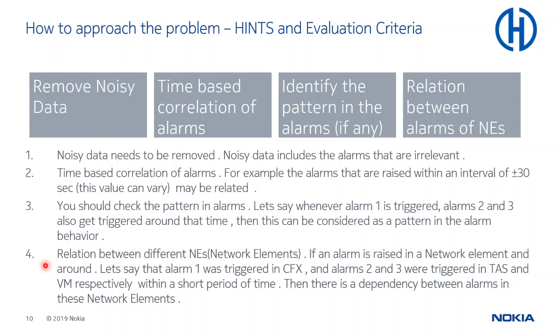And the 4th one is correlation between different network elements. Say alarm 1 was triggered in CFX, and alarm 2 and 3 were triggered in TAS and VM respectively within a short period of time. Then there is a dependency between the alarms in these network elements. And for all of this, you need to work out the topology of the network from the data.